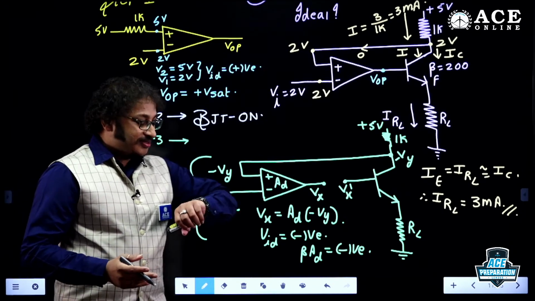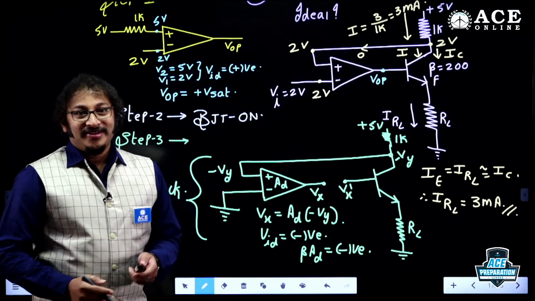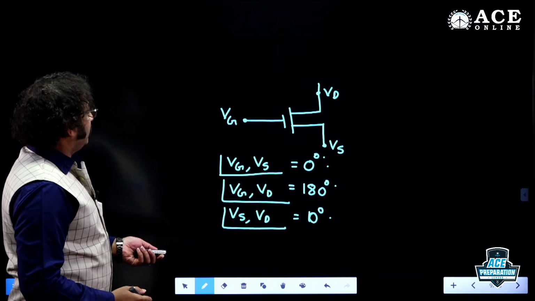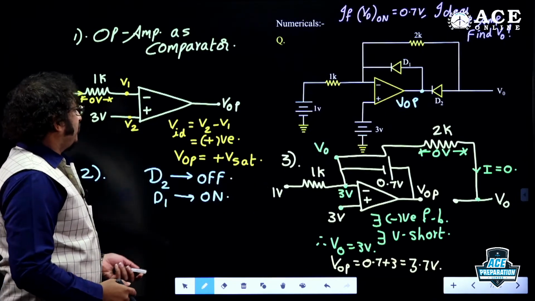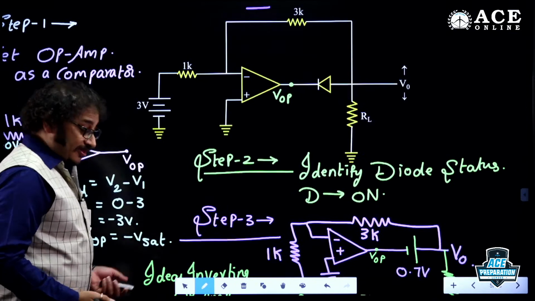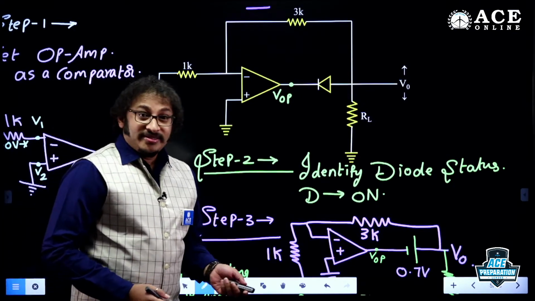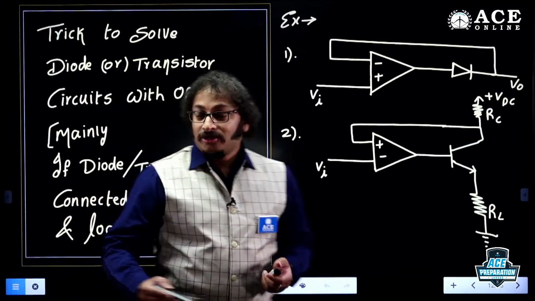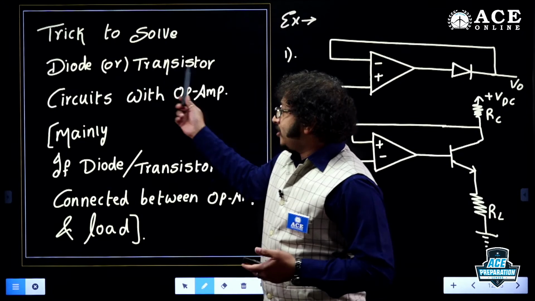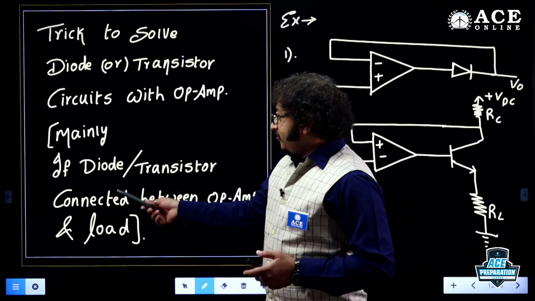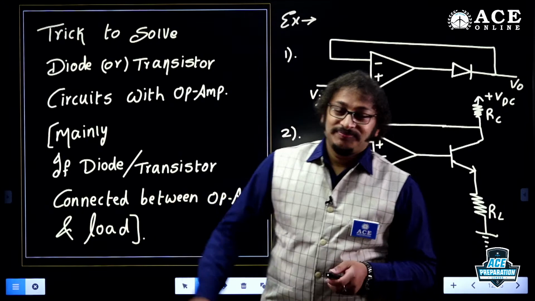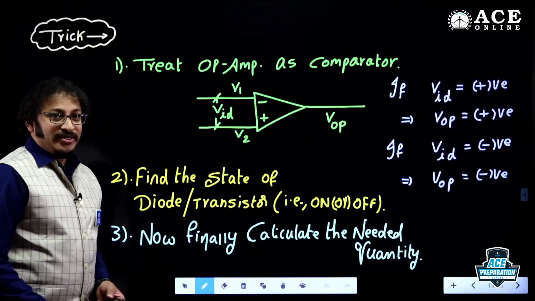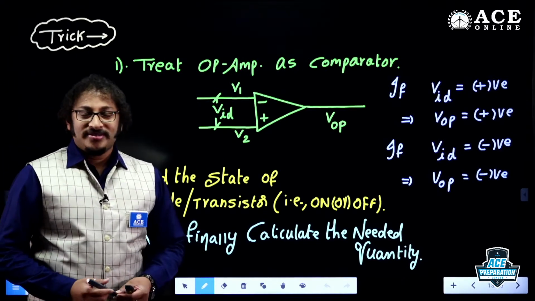So I believe in the span of almost 1 hour 5 minutes, we have concluded how many numericals? First, second, third, fourth, fifth, sixth, 6 numericals. We covered 6 numericals, guys. Not only that, I have given you one very interesting trick, the shortcut, the trick I have given to solve diode and transistor circuits with op-amp, mainly if a diode and transistor are connected between the op-amp and load. These types of circuits, right? And the shortcut trick I have clearly mentioned here, and I have done 6 numericals.